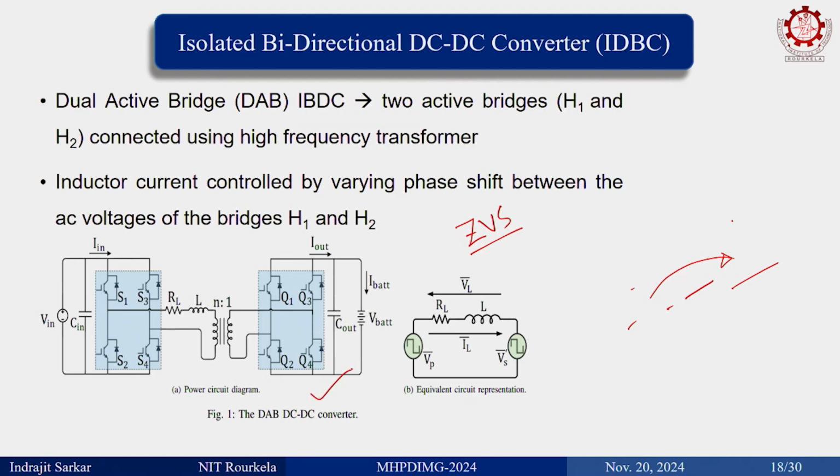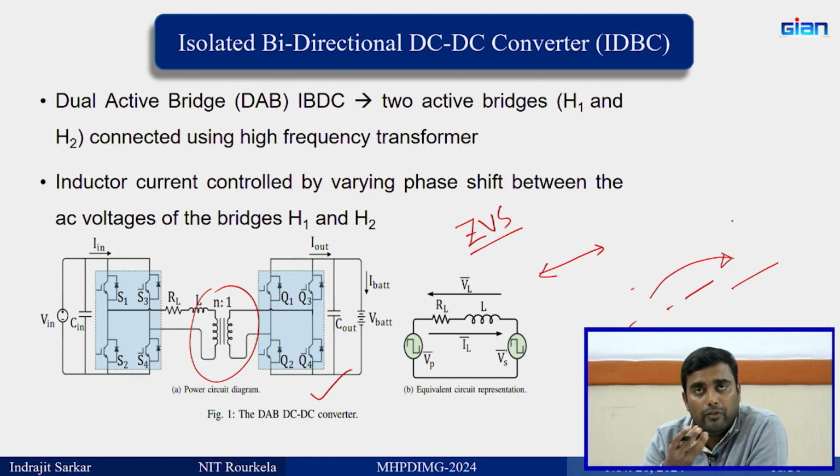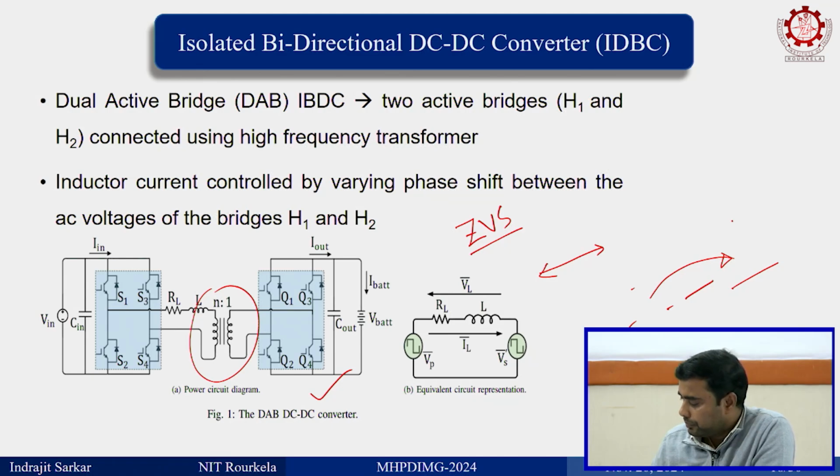So what are the advantages here? One is bidirectional power flow, voltage matching capability using a high frequency link, where you are reducing the size, and also this ZVS capability.